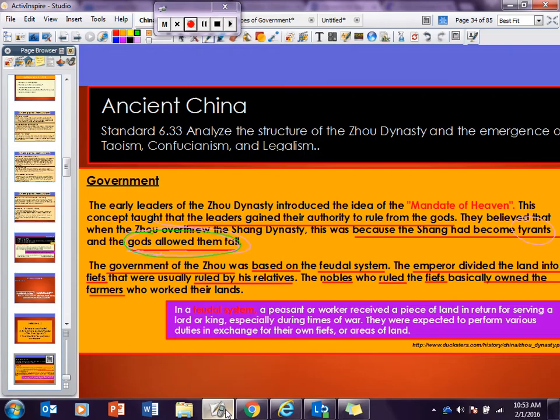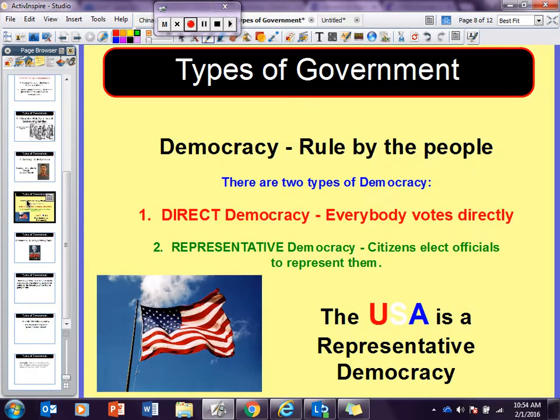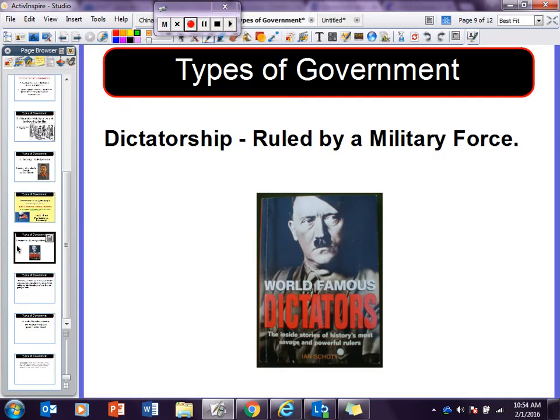All right, next thing. The government of the Zhou was based on the feudal system. Okay, here's another one that you should be familiar with. Okay, blast from the past again. All right, democracy, ruled by the people. We did direct and representative. Dictatorship is ruled by military force.